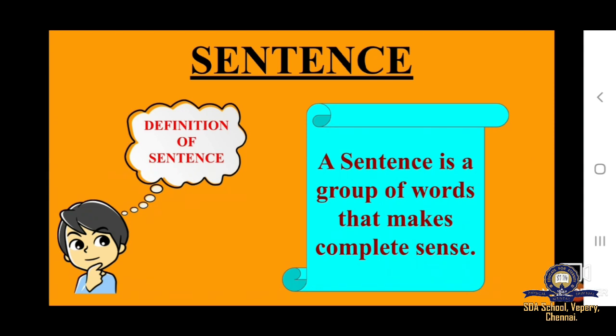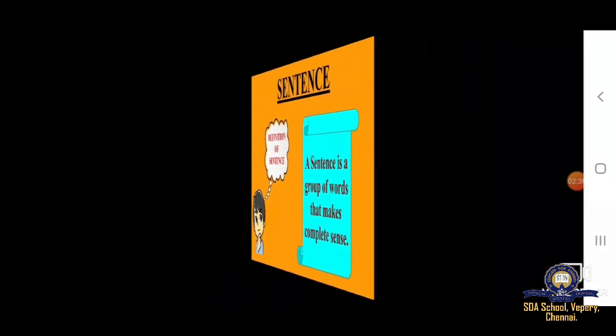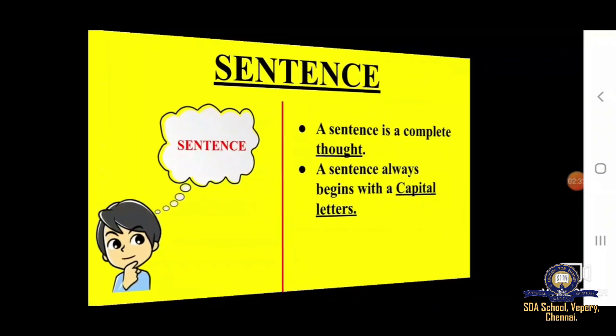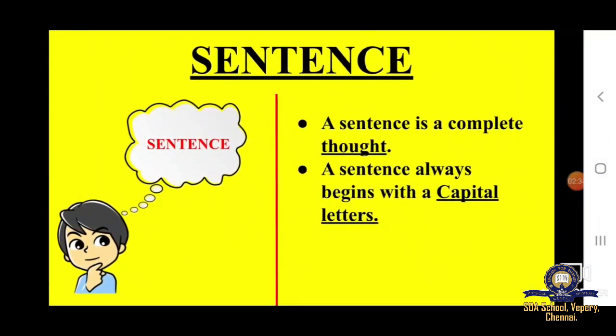A sentence is a group of words that makes complete sense. Children, remember, a sentence is a complete thought and it always begins with a capital letter.